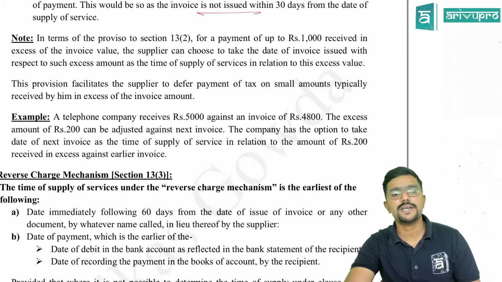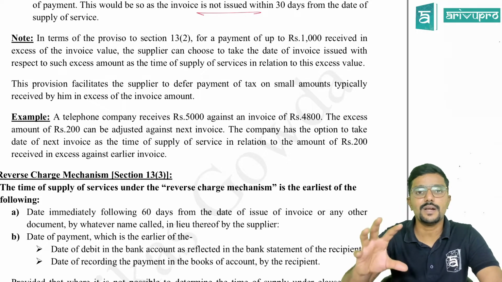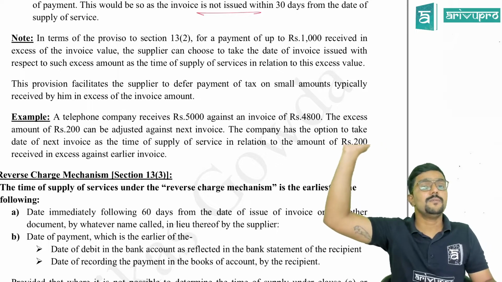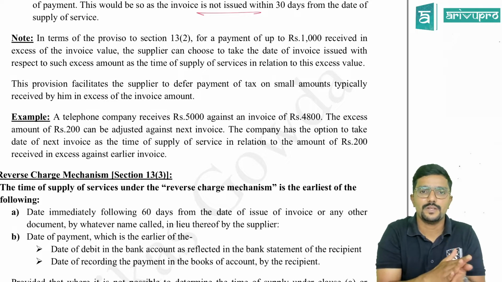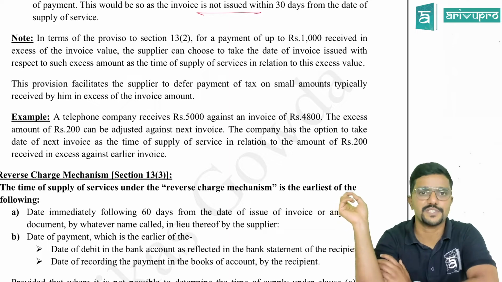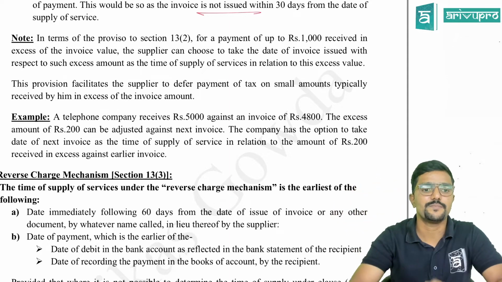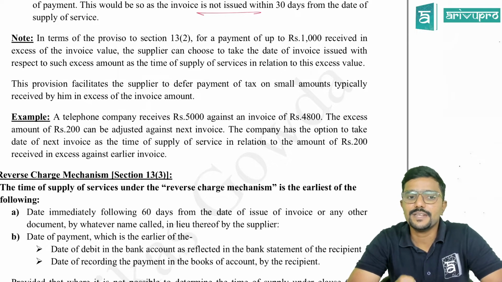This provision facilitates the supplier to defer the payment of tax on small amounts typically received by him in excess of invoice amount. Clear? And this is not like interest, fee, penalty. This is some extra amount received over and above invoice value. Now it is not interest, fee or penalty, because interest, fee, penalty will come under subsection 6. Example I have given you. A telephone company receives 5,000 against an invoice of 4,800. The excess means invoice is issued for 4,800, but how much is received? 5,000, 200 extra over and above.